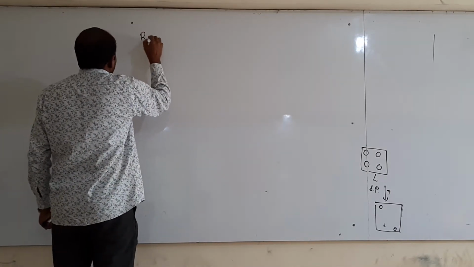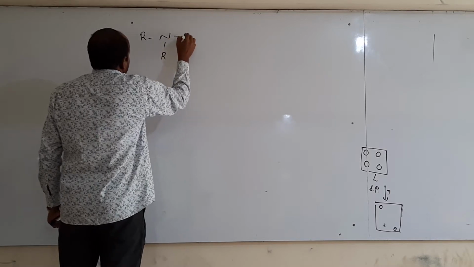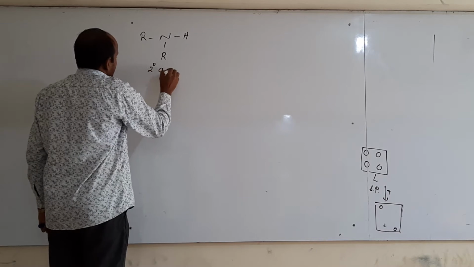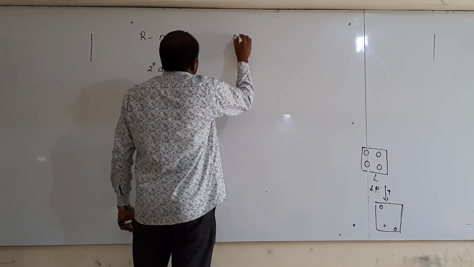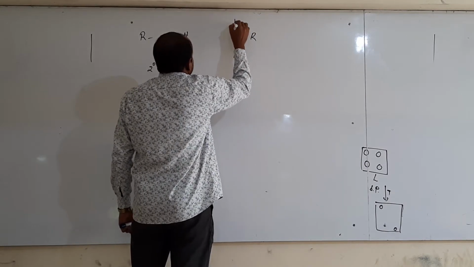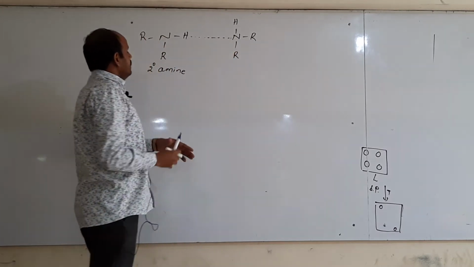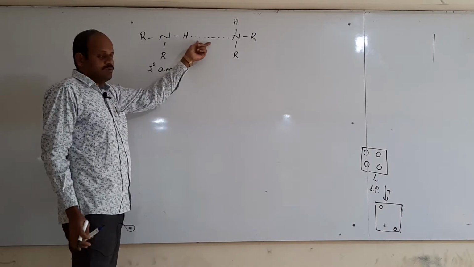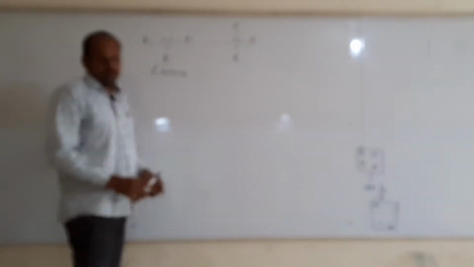Secondary amines are NHR. This is the secondary amine. Take another molecule, R2NH. Then between these two molecules hydrogen bonding exists. Thus secondary amines also form hydrogen bonding, hence secondary amines also have high boiling points.